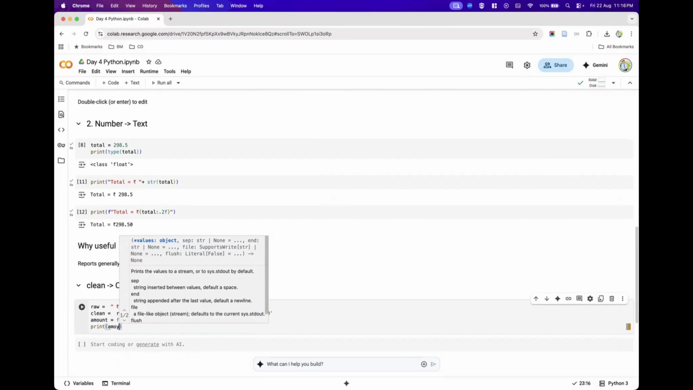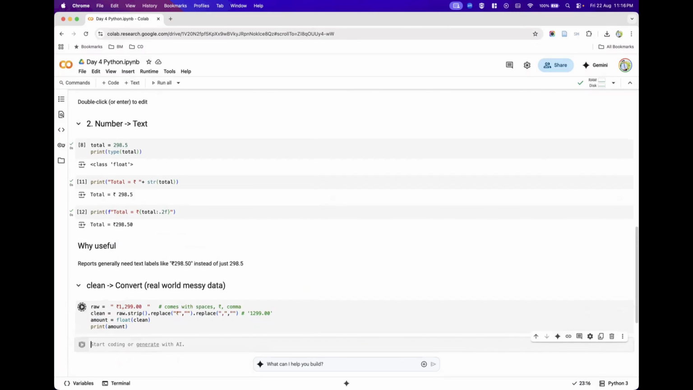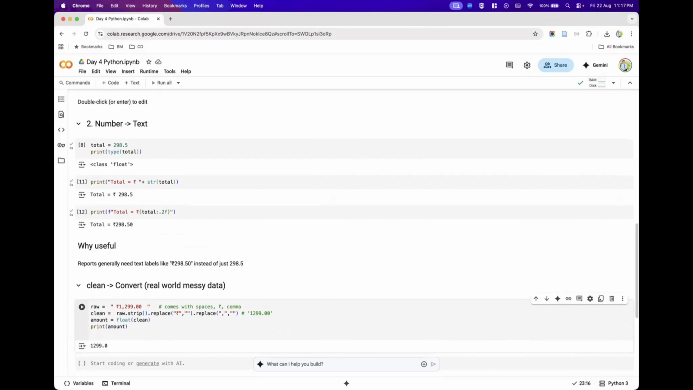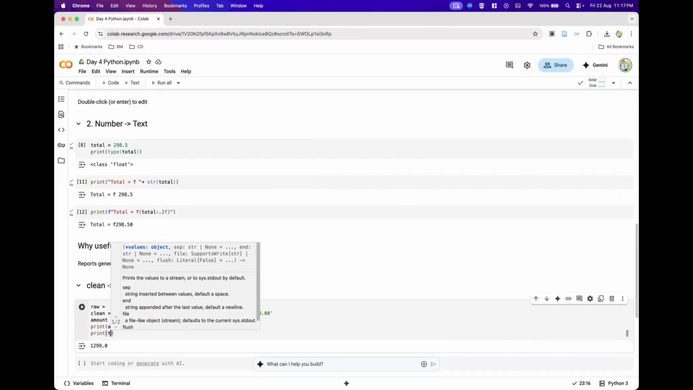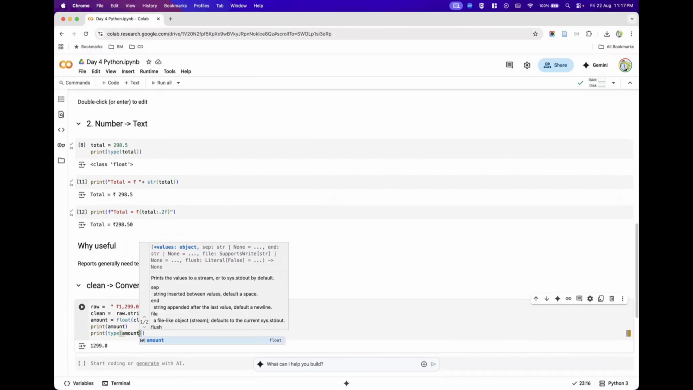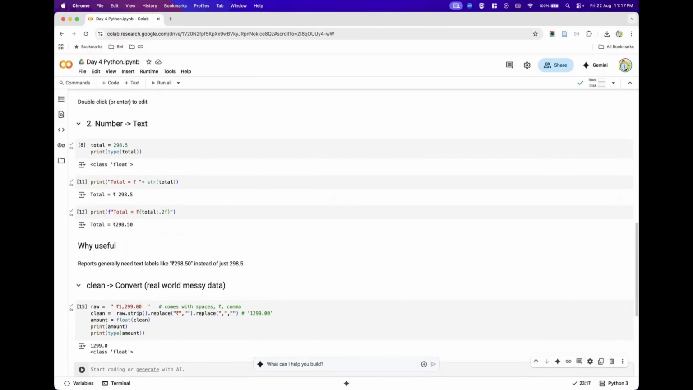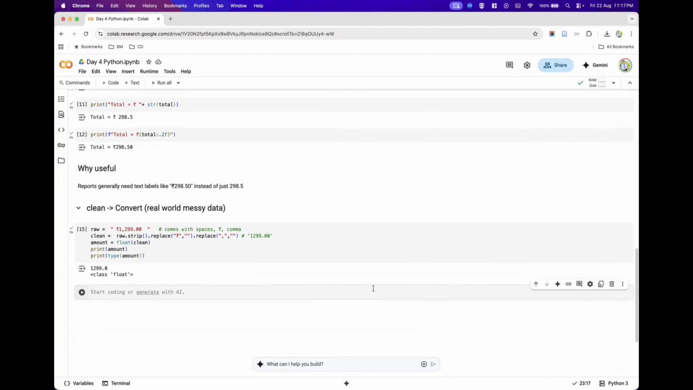And the amount we have now is 1299, and for the type of that particular amount, we can clearly see it is in the format of float only. Now let's understand where this is useful in our data analysis project.